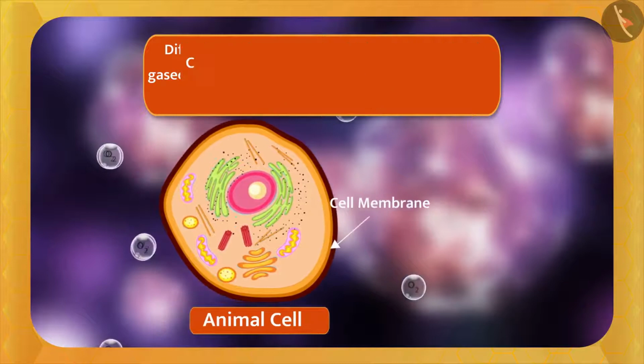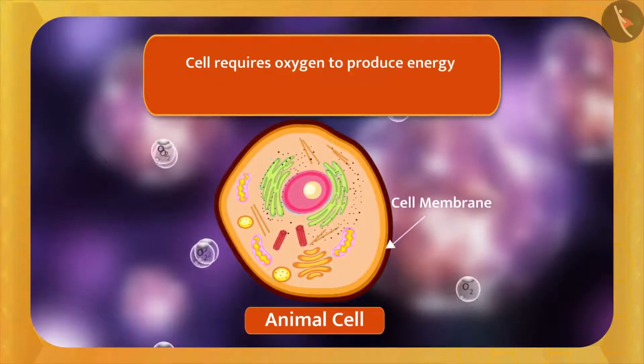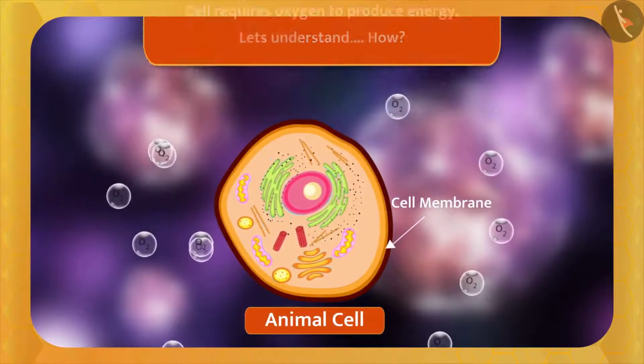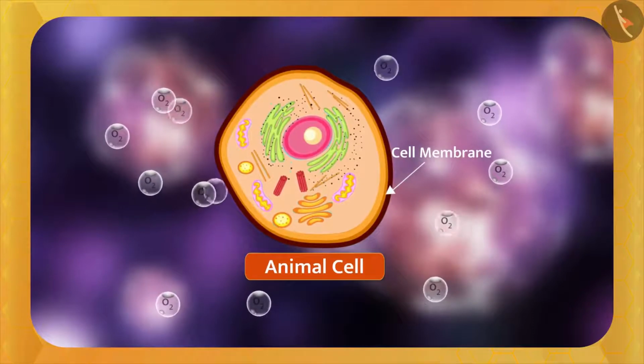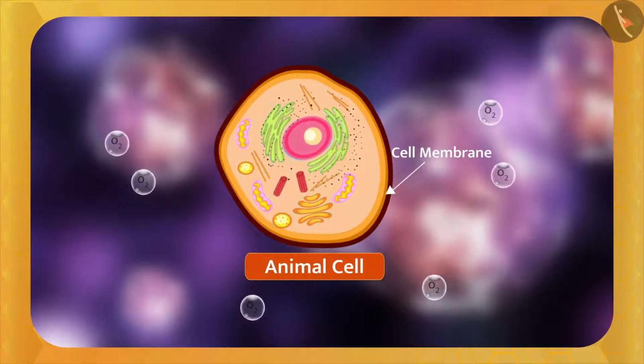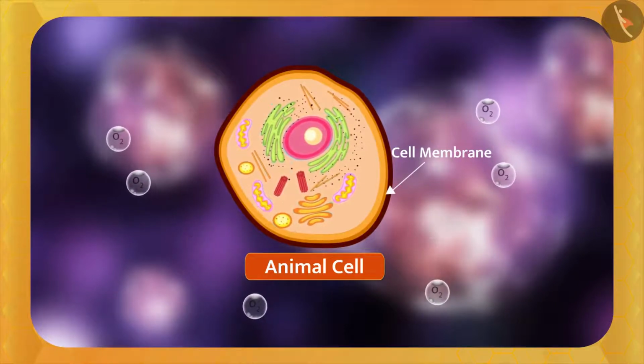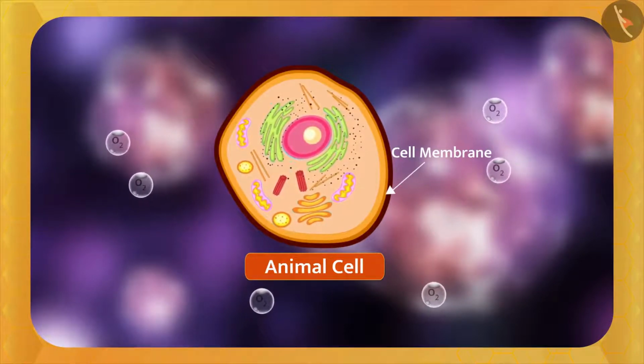For example, the cell requires oxygen to produce energy. Let's understand. When the oxygen gas molecules reach the cell with the blood, the concentration of oxygen molecules outside the cell becomes higher than inside.